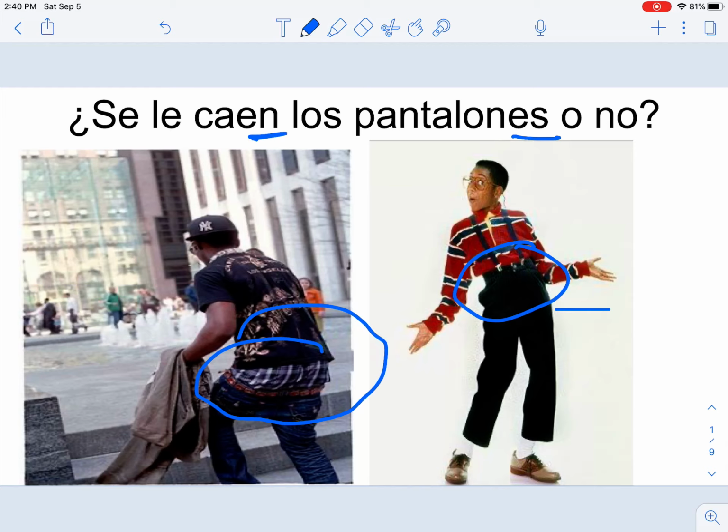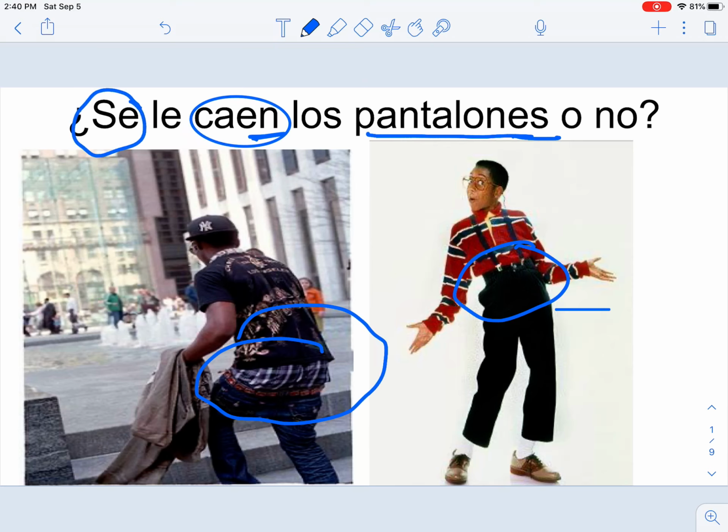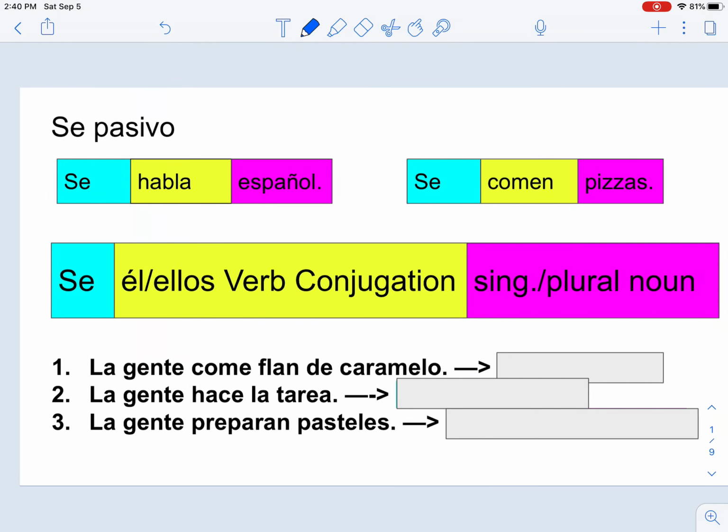You notice here that pantalones is a plural noun, so we need a plural verb here. So we're going to use the ellos form for the verb caerse. And because it's an accident, we're going to have se here. And then who do they fall from? They fall from him, so we're going to use le, the indirect object. Se le caen los pantalones. No se le caen los pantalones.